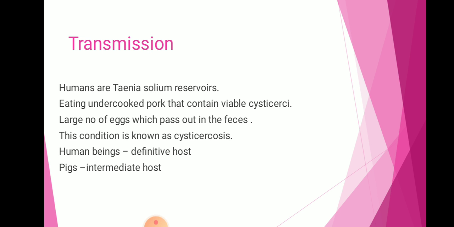Transmission: humans are Taenia solium reservoirs. The disease is transmitted by eating undercooked pork meat that contains viable cysticerci, and large numbers of eggs pass out in the feces. The condition is known as cysticercosis. Human beings are the definitive host and pigs are the intermediate host.